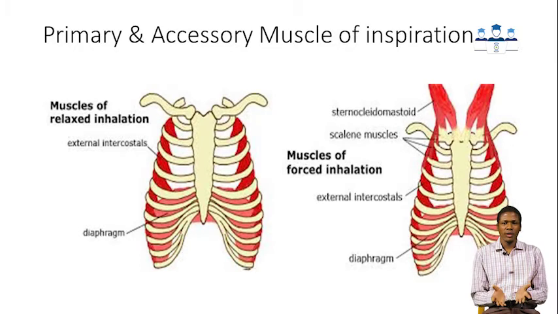So, in summary, muscles of inspiration are classified into two: the primary muscles and accessory muscles of inspiration. The primary muscles are responsible for normal inspiration, while the accessory muscles support or assist the primary muscles of inspiration during a forceful or maximum inspiration.